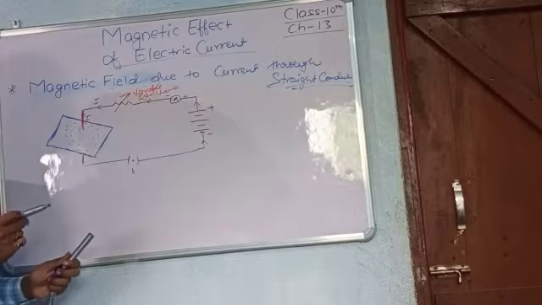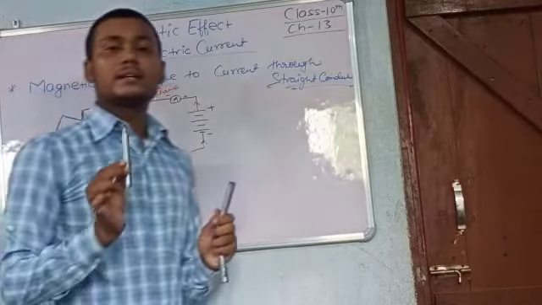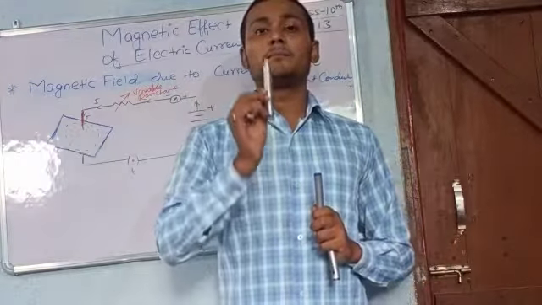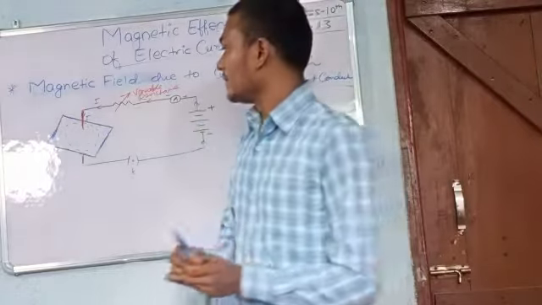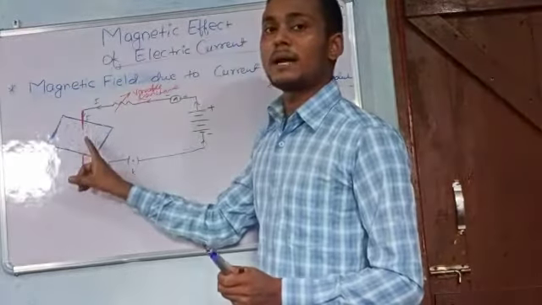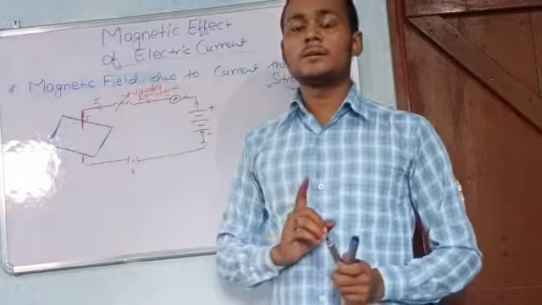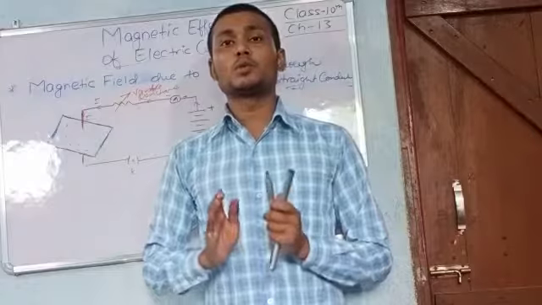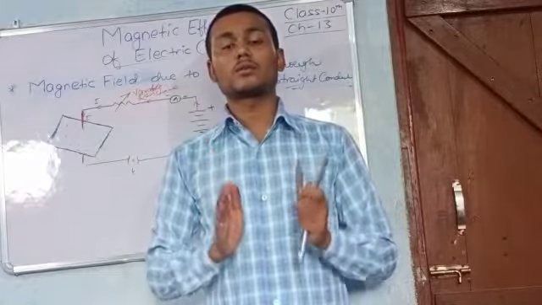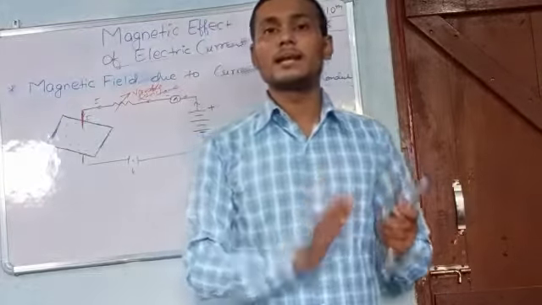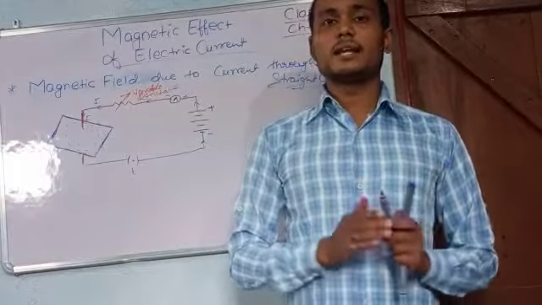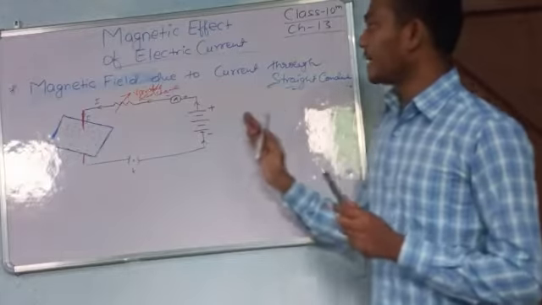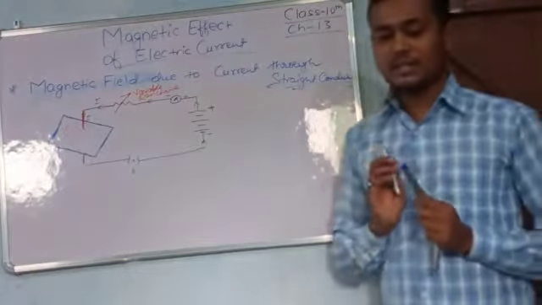We can say that a straight current carrying wire produces concentric circular magnetic field lines. Whenever a straight conductor is placed in any electric circuit, it produces concentric circular magnetic field lines. So this is all about the magnetic field due to current through a straight conductor.